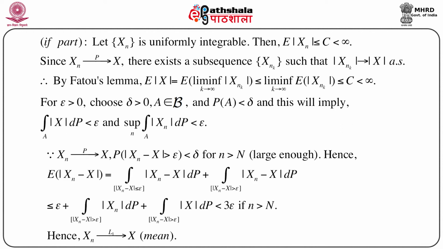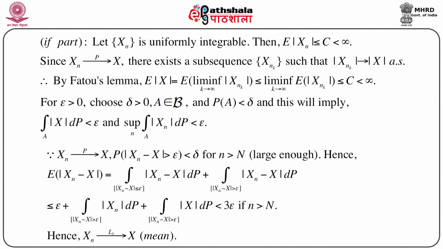Now we apply Fatou's lemma here to see that the expectation of |x| equals the expectation of the lim inf as k goes to infinity of |xnk|, because if we take the limit as k goes to infinity of this subsequence, that is nothing but |x|. Fatou's lemma says that we can take this limit outside the expectation sign, but there is an inequality sign.